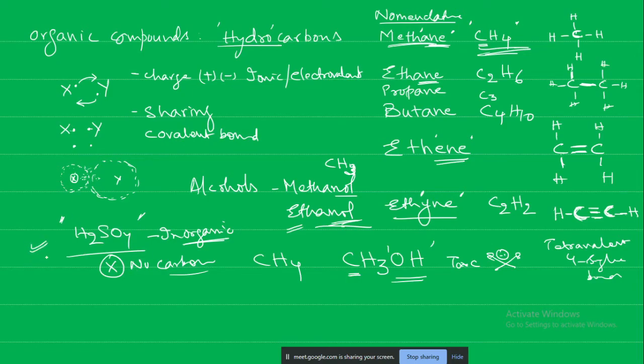H2SO4 is an inorganic acid. It does not have carbon. It is an example of an inorganic acid.